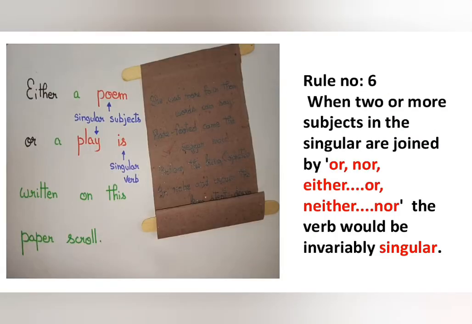Rule number 6. When two or more subjects in the singular are joined by or, nor, either or, neither nor, the verb would be invariably singular. Example, either a poem or a play is written on the paper scroll. Here, poem and play are two singular subjects. Since this sentence has either or, we give a singular verb to it.